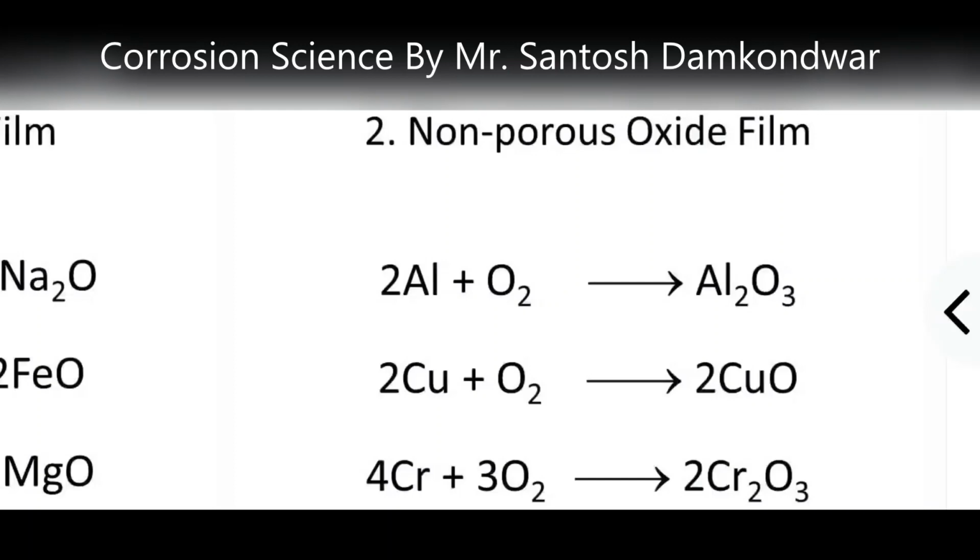As it is not exposed to more oxygen, it will get protected. So this kind of layer will be protective in nature. Examples are aluminium, copper or chromium, various metals such as some transition metals.